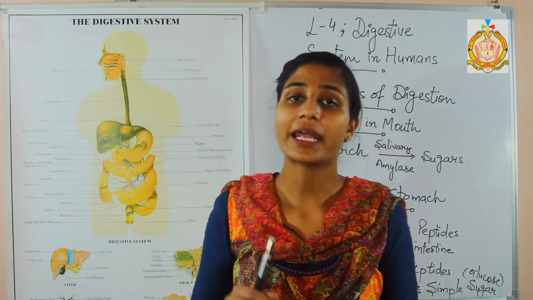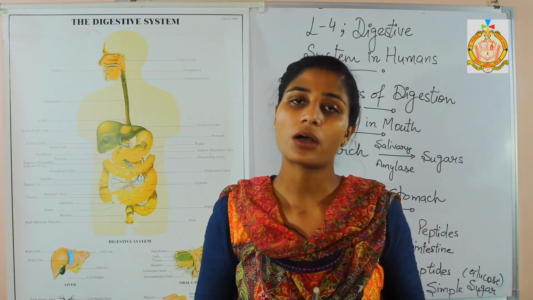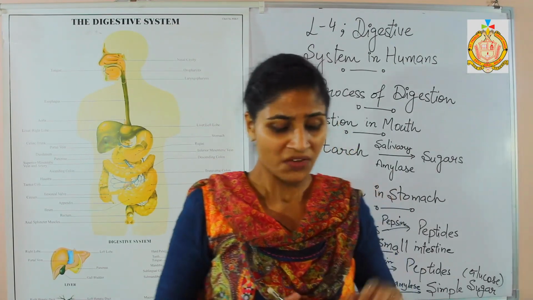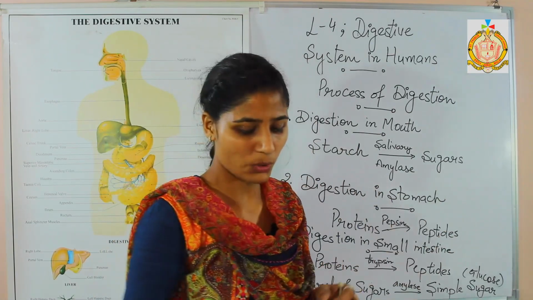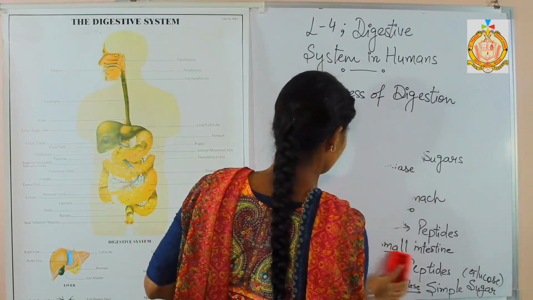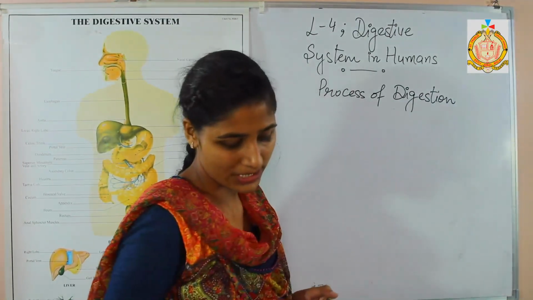Next are the end products, the remaining products, and how their digestion takes place. First is the carbohydrates. I'll show you how the digestion of carbohydrate takes place.